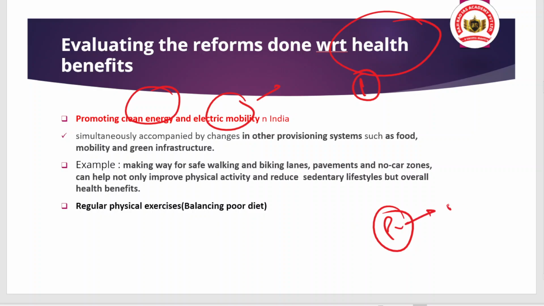Okay, that will be also for your mains as well, and you can quote it in different answer writing related to the article or the questions of climate change. Okay, so that is the point. And simultaneously we need to incorporate changes in other provisioning systems. We are promoting clean energy, electric mobility, that's good, but that will not suffice to cater to our health crisis. To supplement, we need reforms in other provisioning systems, like the food culture we are seeing in the urban cities, they need transformation.